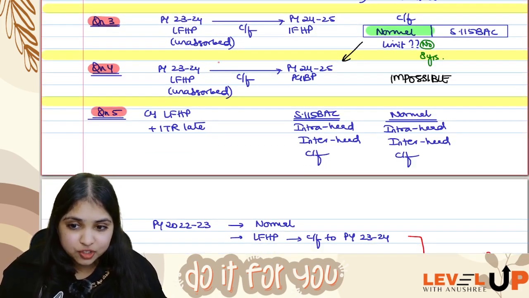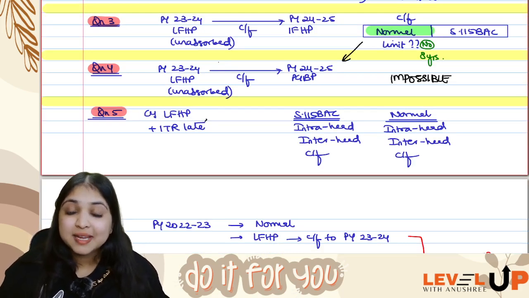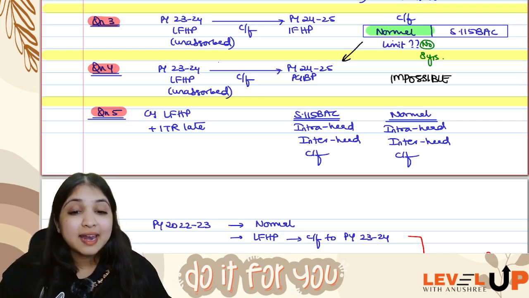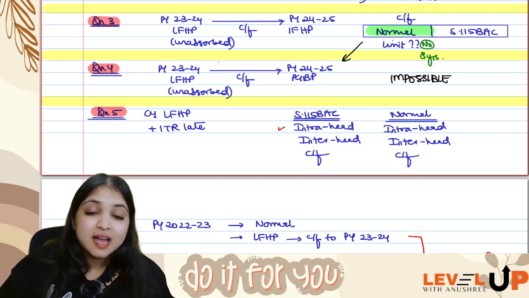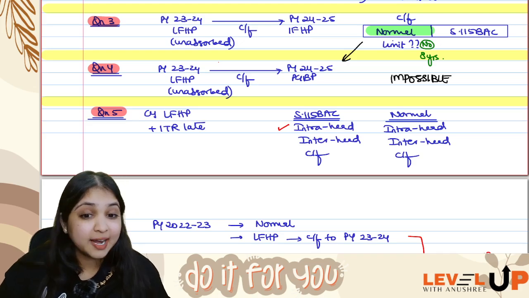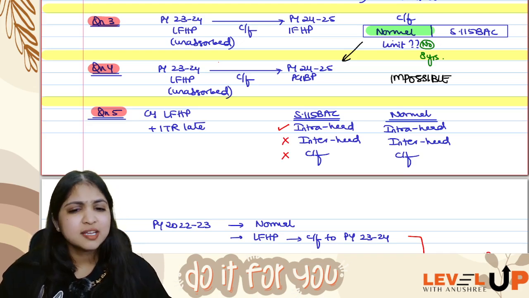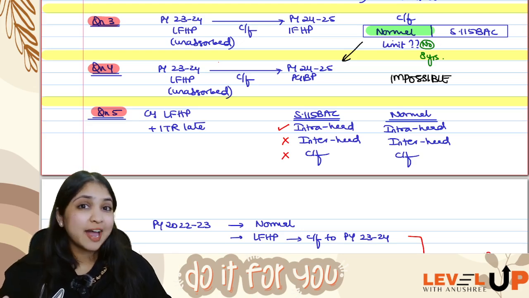In my fifth situation, my assessee is having current year loss from house property, and my assessee has filed ITR late. Can assessee do intra-head adjustment under 115BAC? Yes. Under 115BAC, you can do intra-head. You cannot do inter-head. You cannot carry forward the current year loss. If you are not able to do intra-head, the loss will simply lapse. Inter-head is not allowed. Carry forward is not allowed.